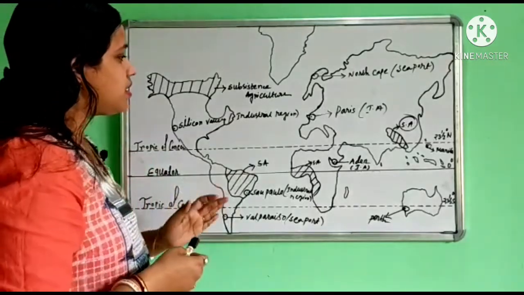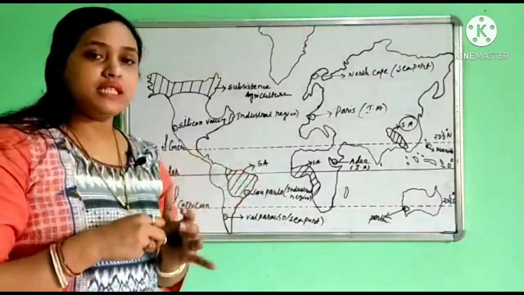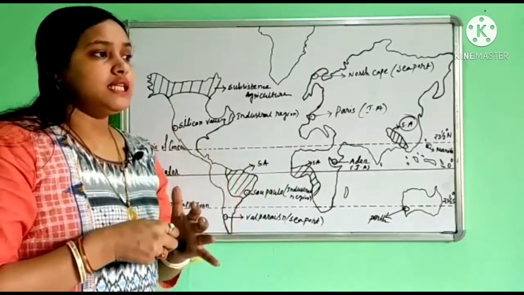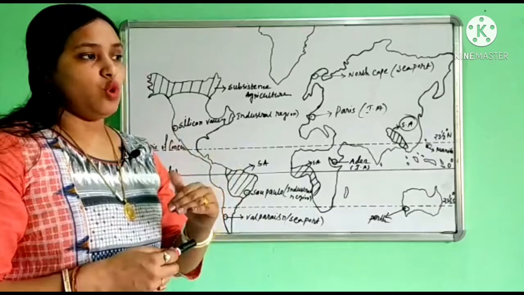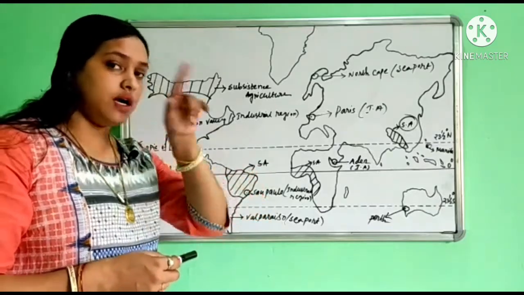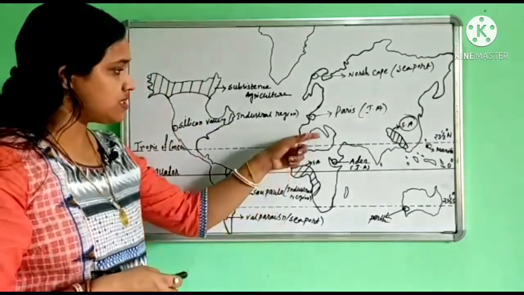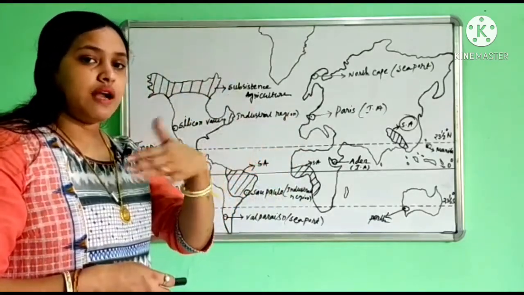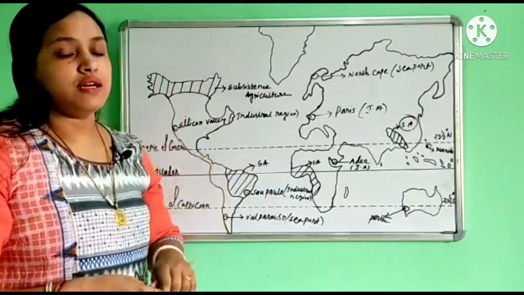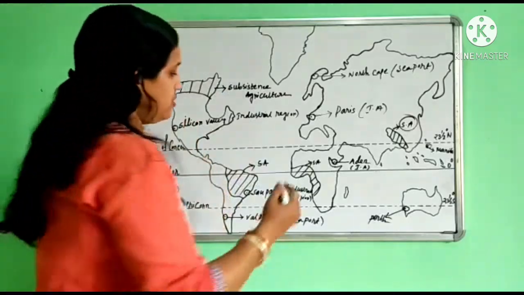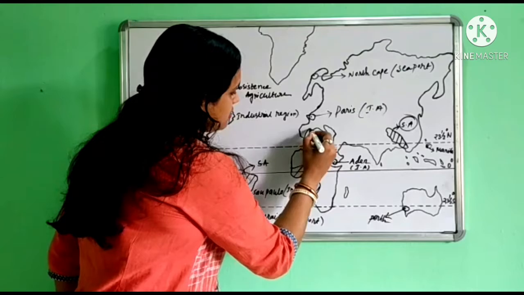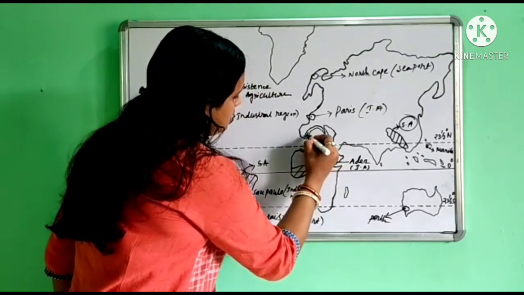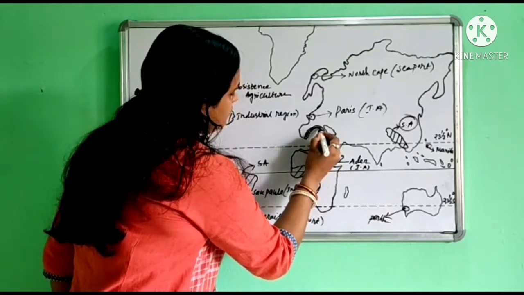Now next we talk about Mediterranean agriculture. Mediterranean agriculture is mainly practiced in those areas which are around the Mediterranean Sea. So this one is the Mediterranean Sea. Around the Mediterranean Sea, the areas that we find mainly practice Mediterranean types of agriculture. So here I am going to mark some areas just around the Mediterranean Sea.